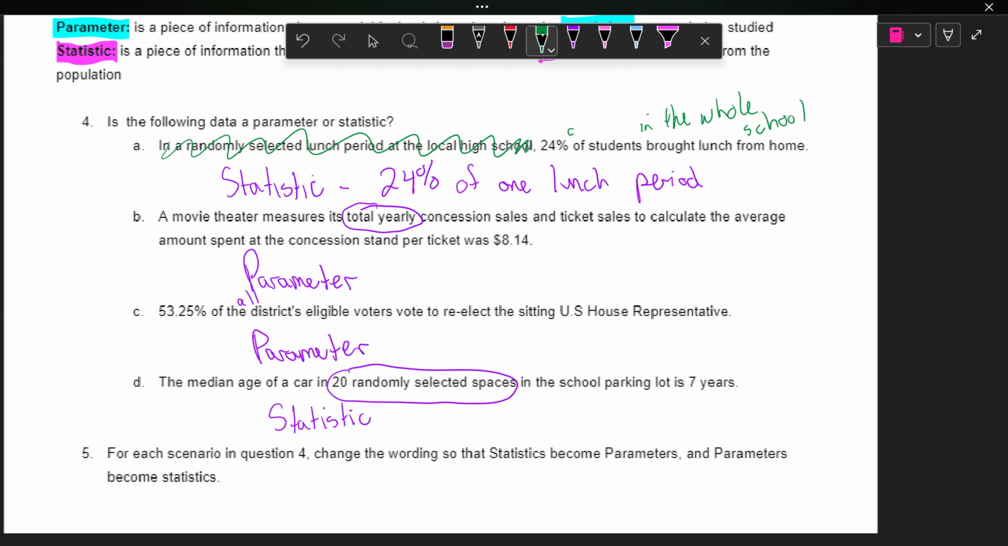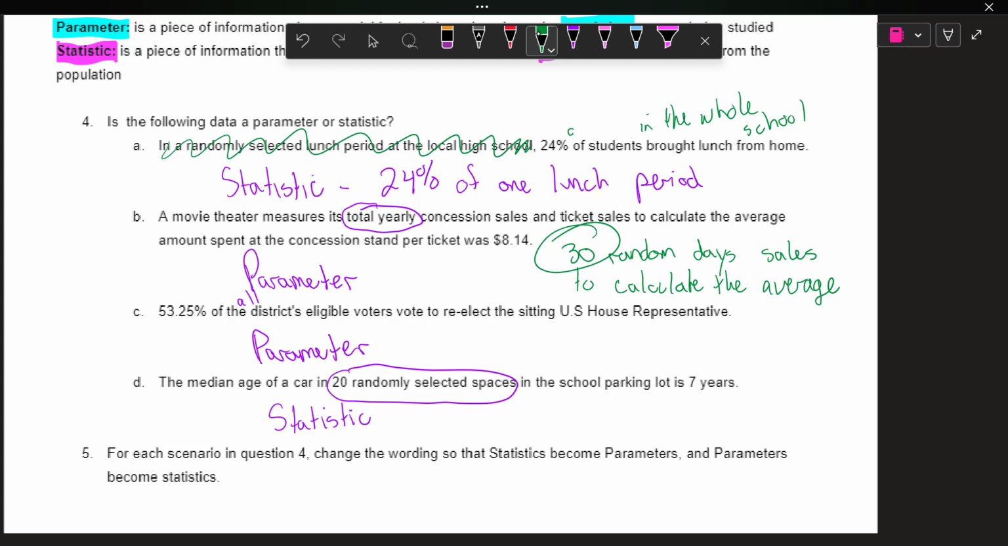Letter B, total yearly concessions and ticket sales to calculate the average amount spent at the concession stand per ticket. Well, we can change this to, I guess, let's do this. 30 random days' sales to calculate the average. So we're not using all the days anymore, we're using just 30, so it's a statistic now.